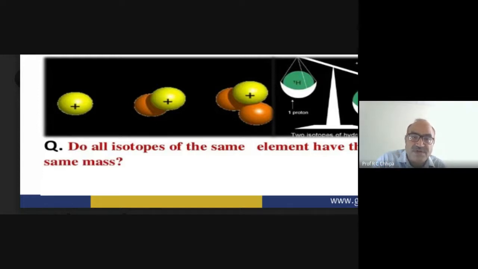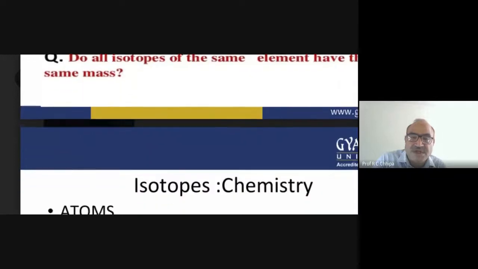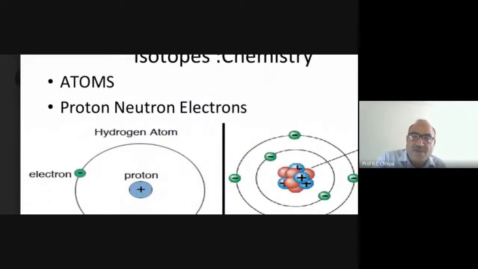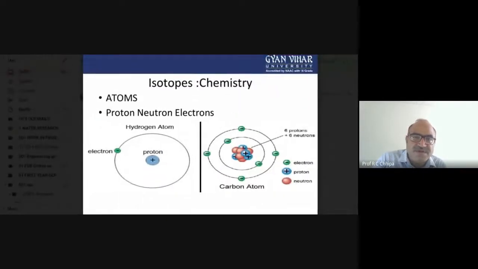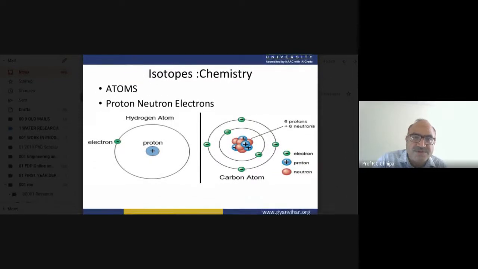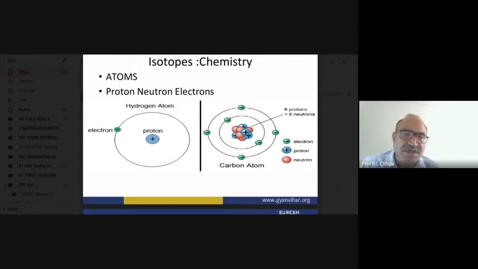So let's take hydrogen here. Now this clip gives a clear picture of isotope chemistry. Here we can see the hydrogen atom structure: only one proton. In the case of carbon, there are six protons and six neutrons, and the electrons are also six. In the case of hydrogen, the electron is one.